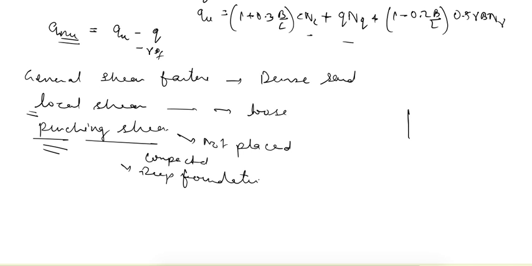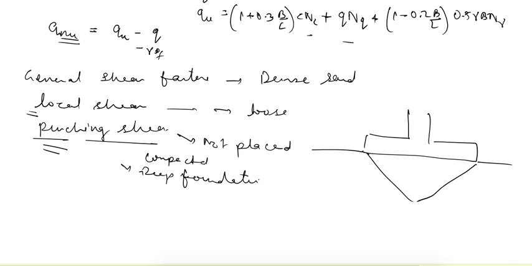So the shear failure plane that we assumed in general shear failure is assumed to be extending up to the base of the footing. But if the local shear failure is happening, then in that case this shear failure surface does not extend up to the top, it will remain somewhere here. So this will be the shear failure surface.